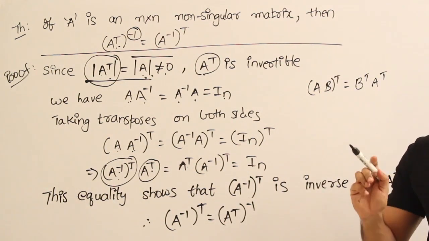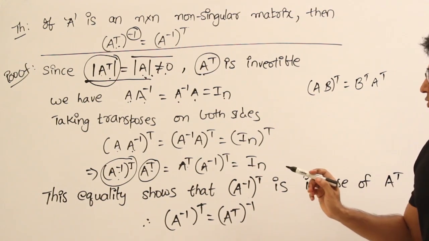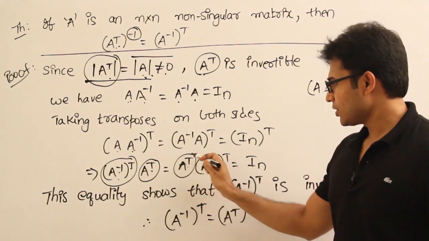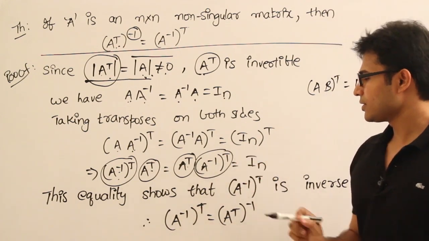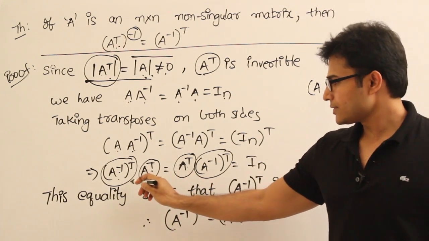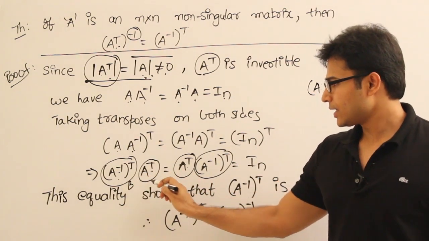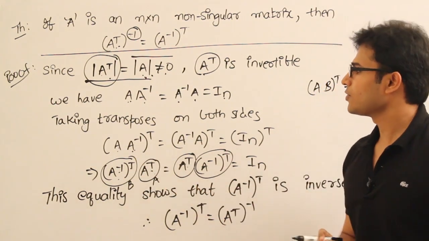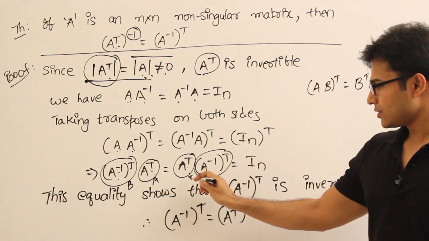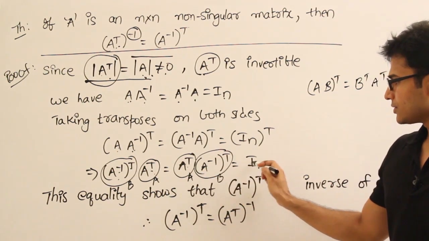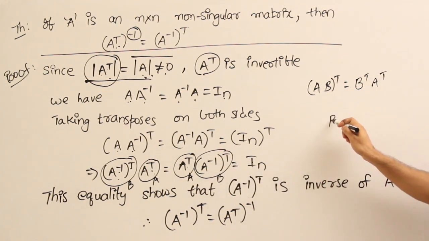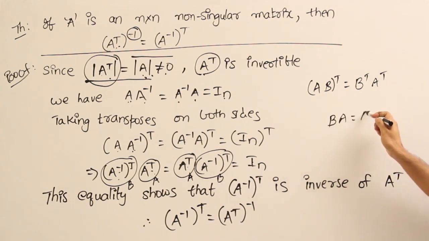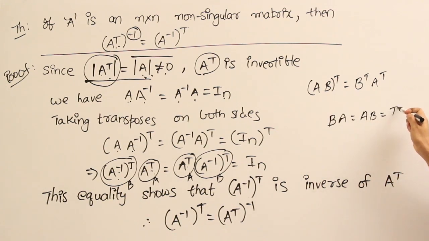Okay, so I don't think that you are understanding it. What I'll try to do is rename them, then you'll understand it. Let's call this entire part B and this part A, so this one is A and this one is B and this one is In. Now we got that BA equals AB equals In.